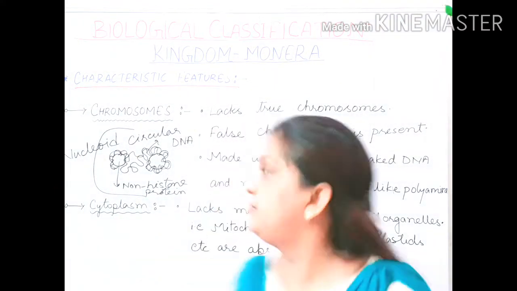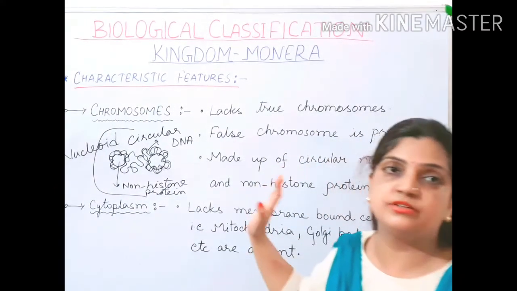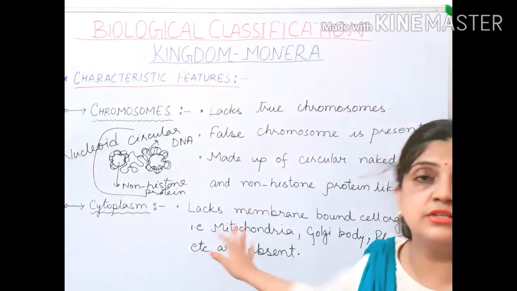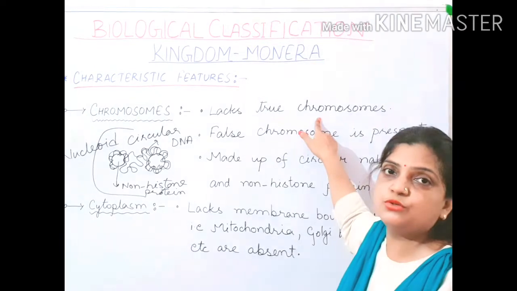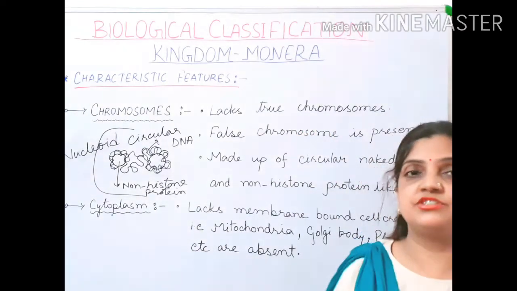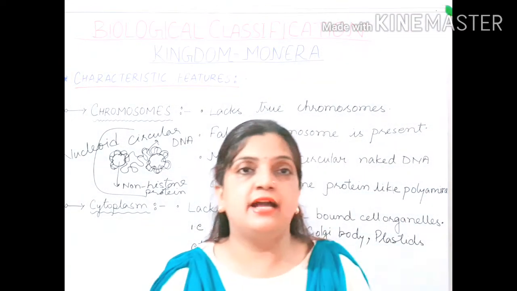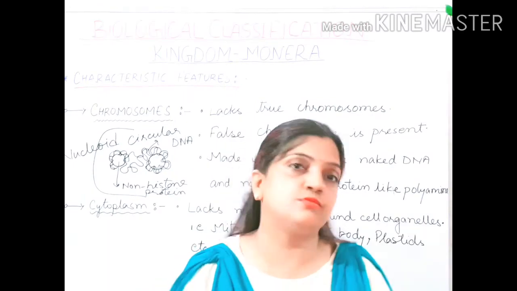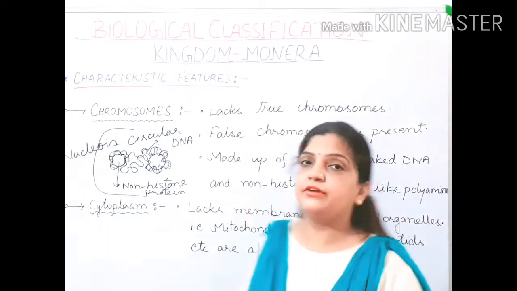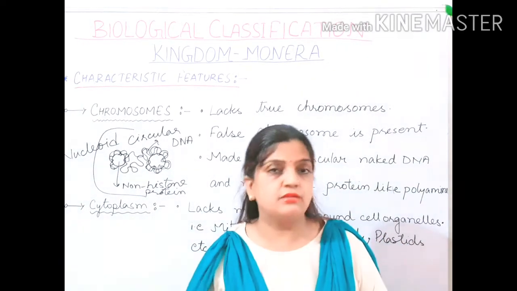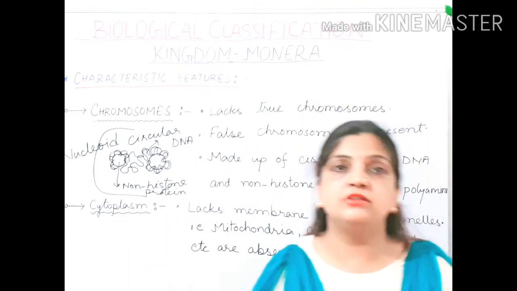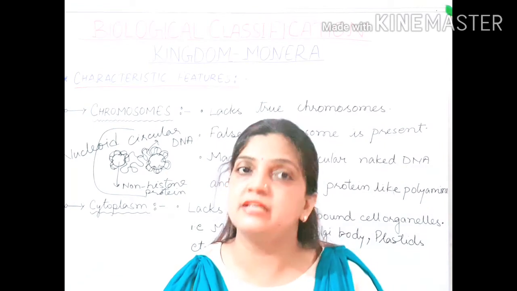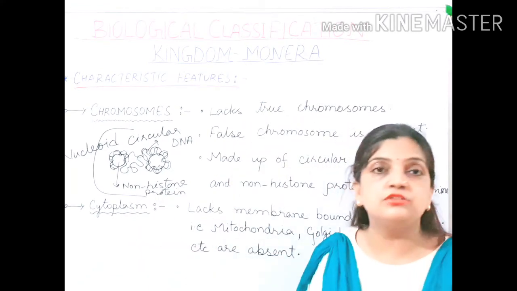This is your false chromosome structure which is present in the prokaryotes, as opposed to the true chromosome of the true nucleus. Children, the thing you have to remember is that in eukaryotes, linear chromosomes are present, and in prokaryotes, circular DNA, a circular form of nucleoid, is present. In eukaryotes, the nuclear membrane and nucleolus are present, and in prokaryotes, the nuclear membrane and nucleolus are absent.